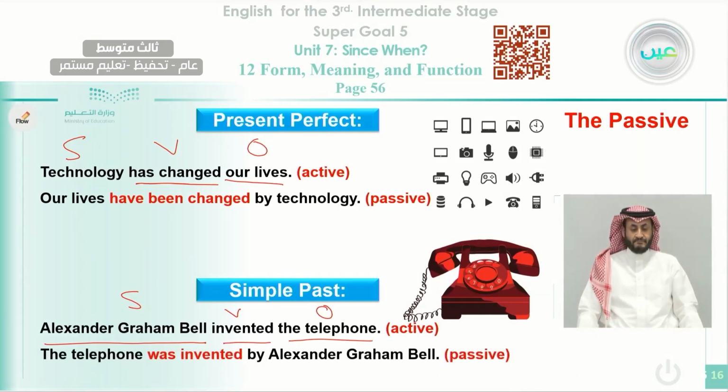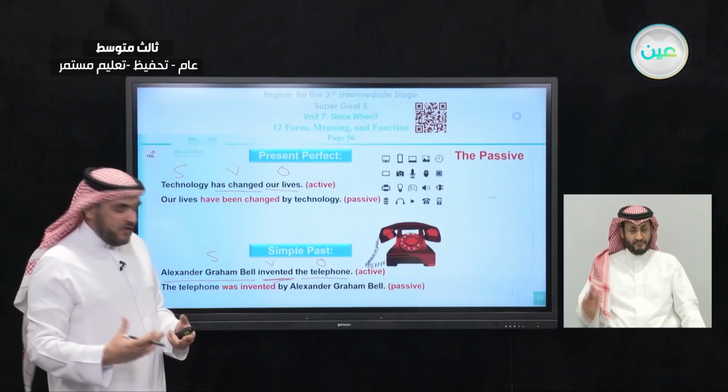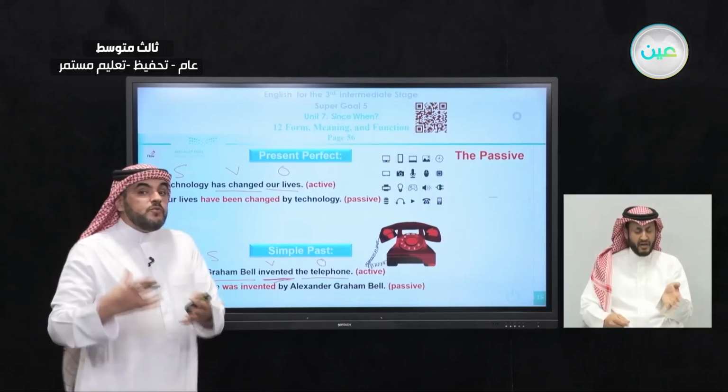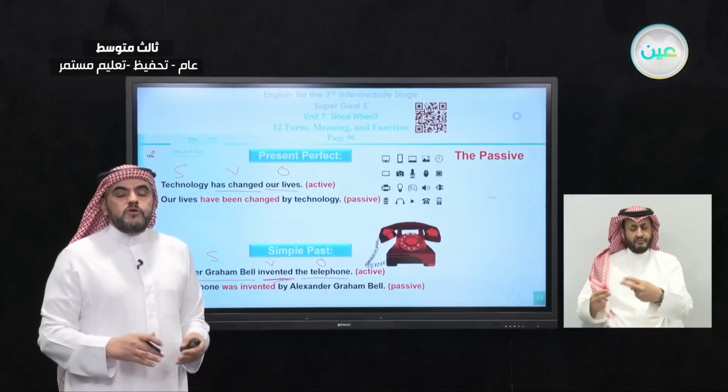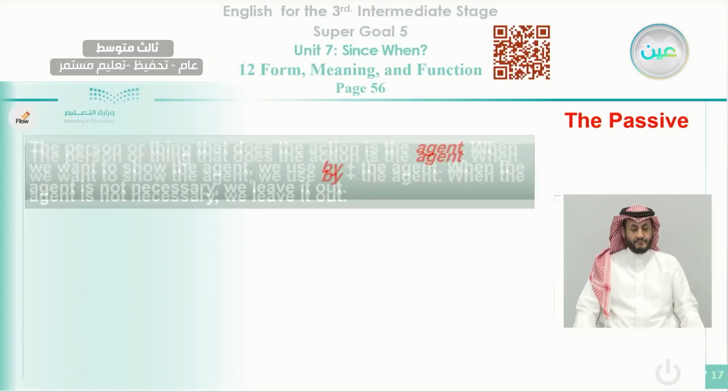Okay, we can say like this: the telephone was invented. Why do we use was here? Because you notice the verb here is in the past, so we use was. And the telephone here is singular, we use was. If it is plural, more than one, we use were here. Okay, we will see some more examples in the coming slides.